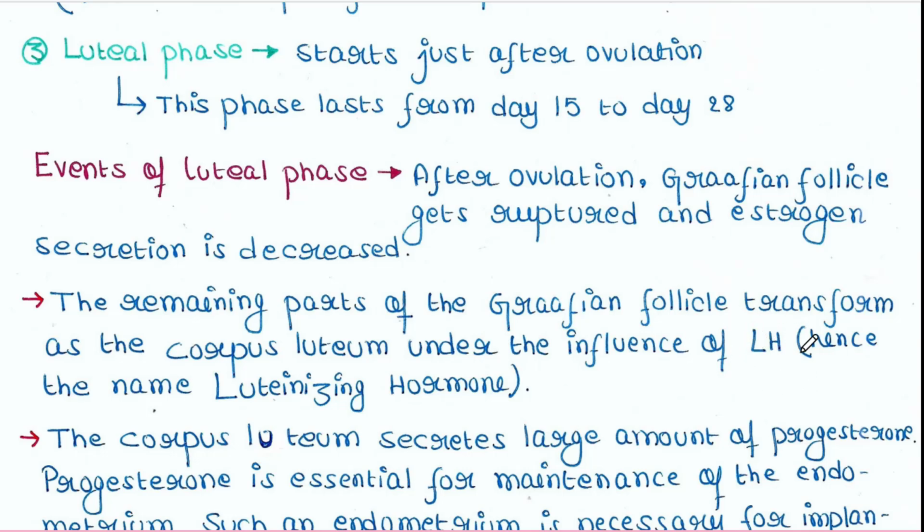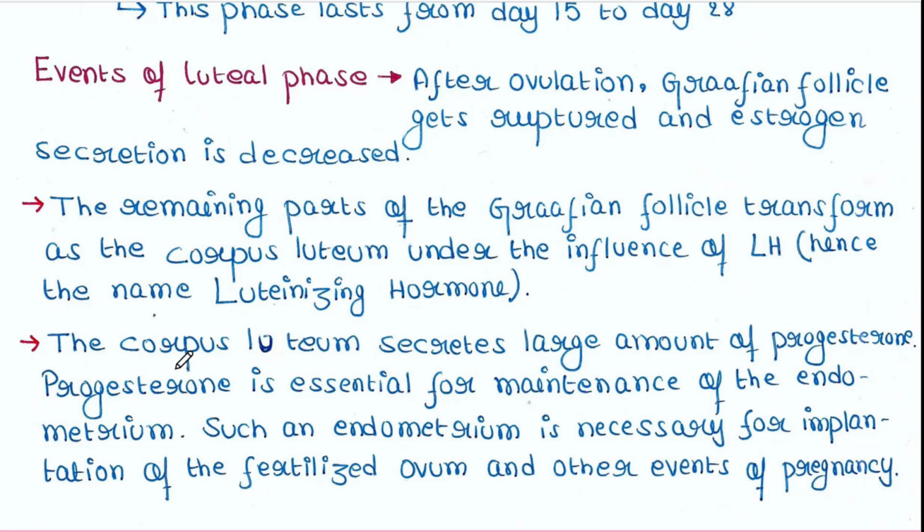That's why this hormone is called luteinizing hormone, that means luteum forming hormone. The corpus luteum is formed from the Graafian follicle. The corpus luteum now secretes a large amount of progesterone.